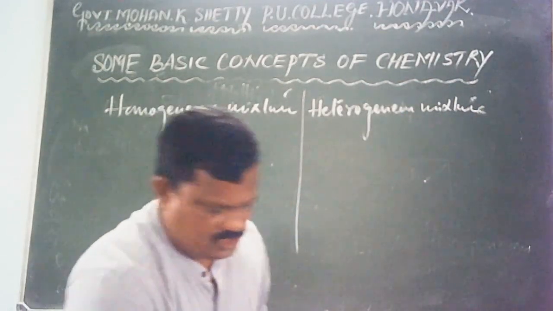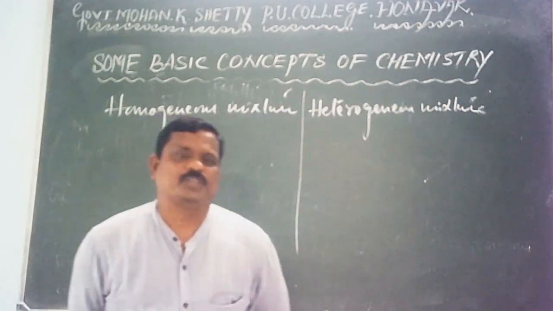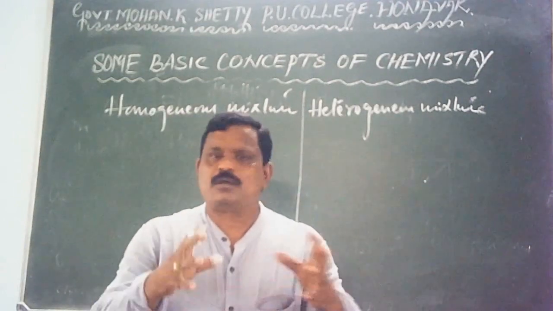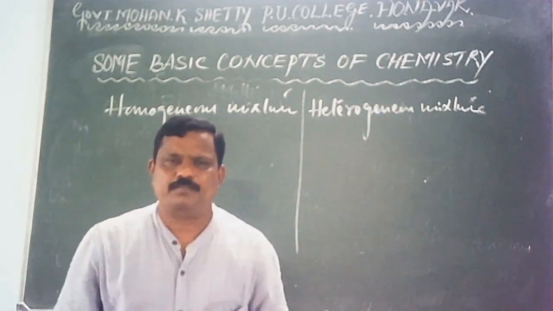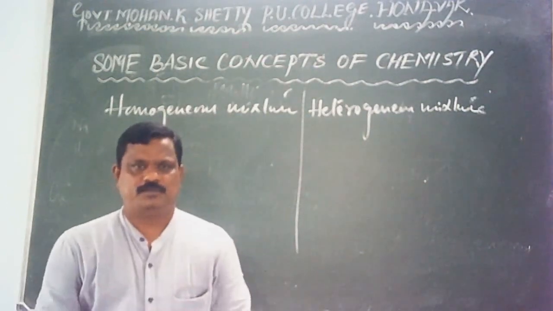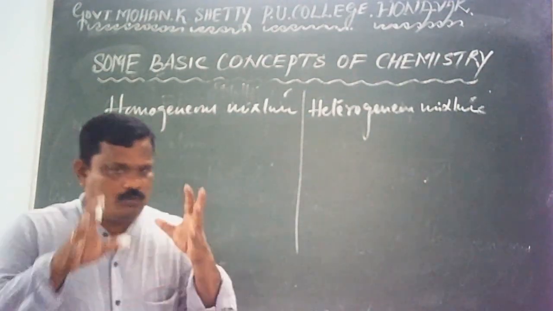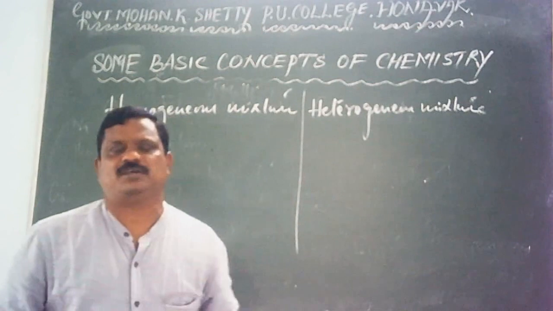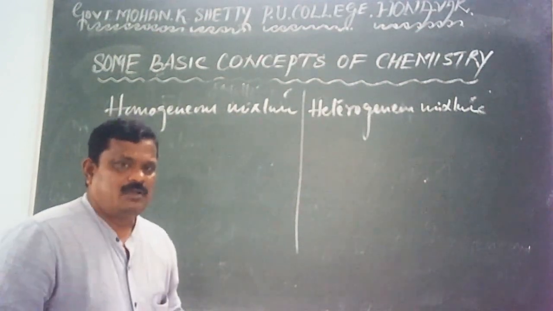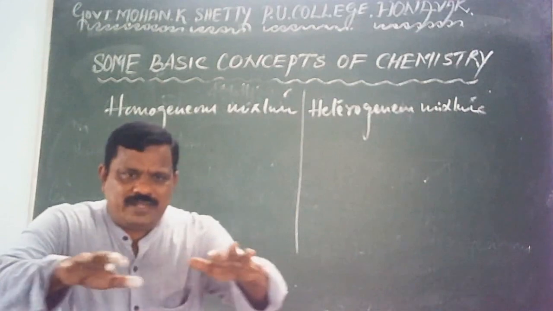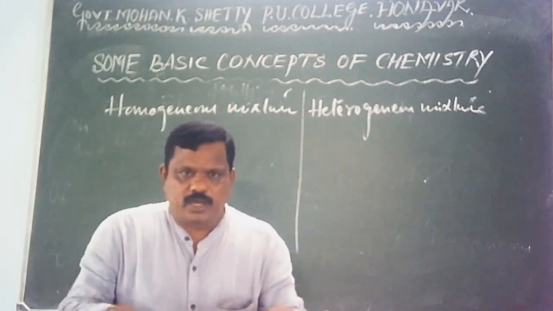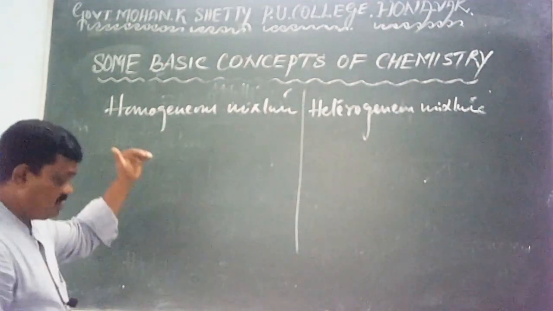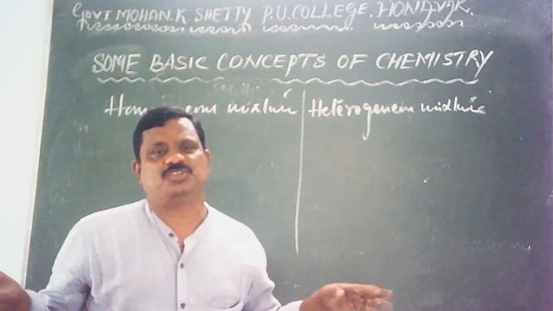So what is meant by homogeneous mixture? It's a mixture in which components are completely mixed up, thoroughly mixed up. Components are uniformly distributed, evenly distributed throughout the bulk of the mixture. Therefore, homogeneous mixtures have uniform composition throughout.